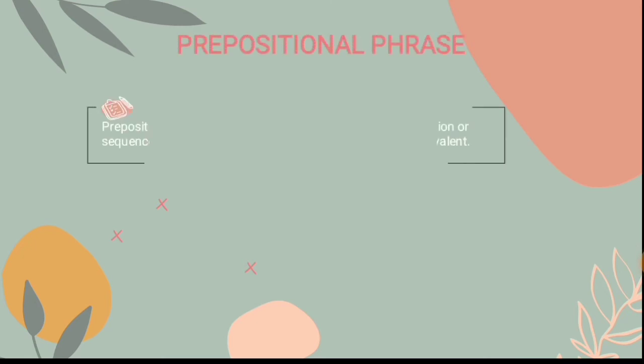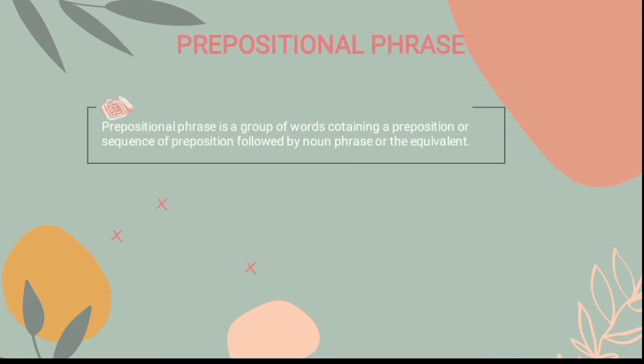The next is prepositional phrase. The definition of prepositional phrase is a group of words containing a preposition or sequence of preposition followed by noun phrase or the equivalent.